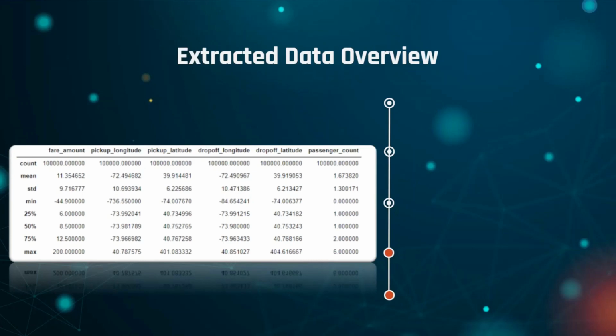After data extraction, we observed several problems from the statistics shown here. The minimum fare amount is negative 44.9. This implies that there is at least one data entry that contains a negative fare amount. This is an abnormal fare as it means that the passenger got rewarded for traveling in a taxi instead, and it would not help our model. Therefore, we will drop entries where the feature fare amount is less than 0.